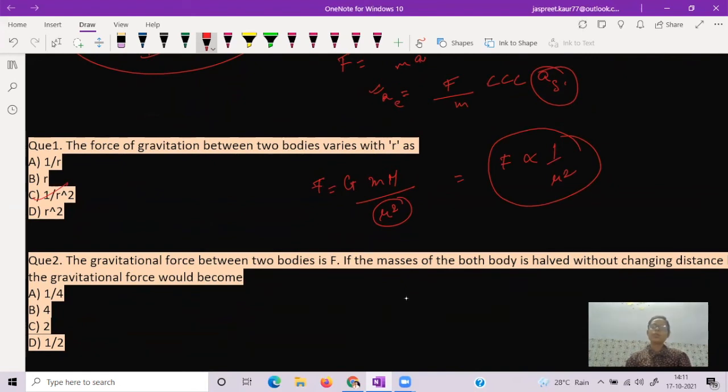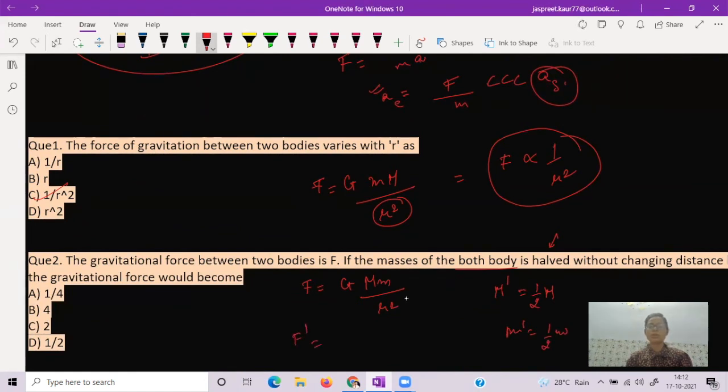The gravitational force between two bodies is F. If the masses of both bodies are halved without changing the distance between them, what would be the force of gravitation? As we know, the force of gravitation is G M m upon r square. The masses of both bodies become half, that means capital M becomes half of M, and small m becomes half of small m.